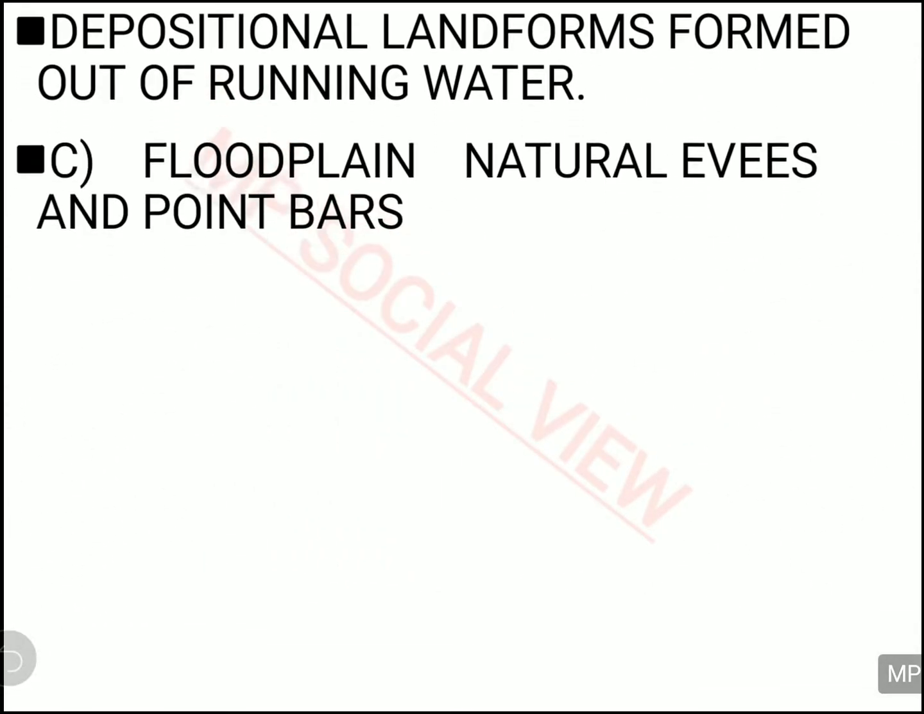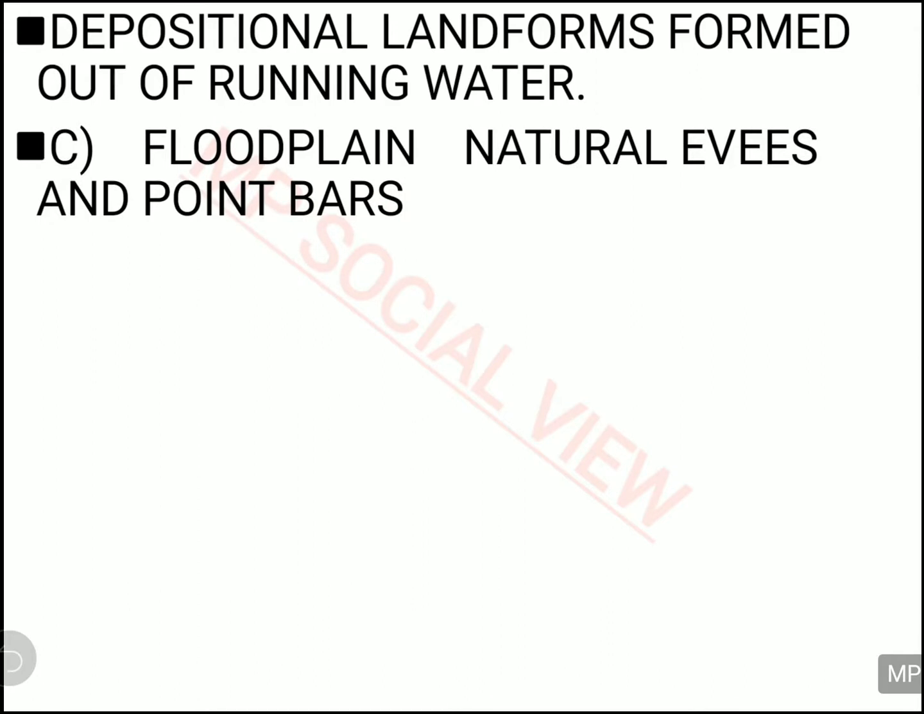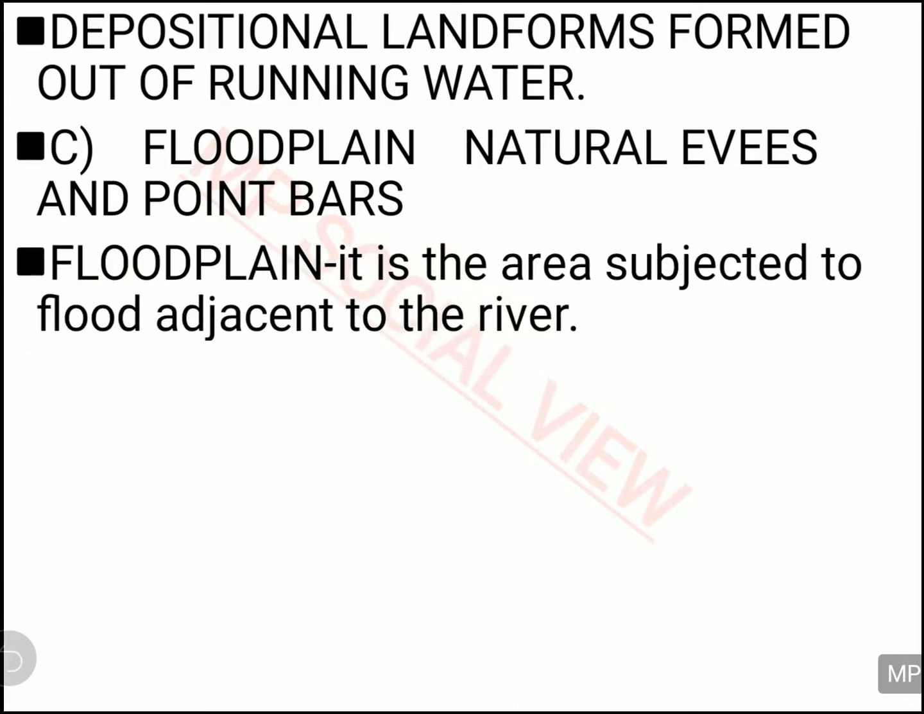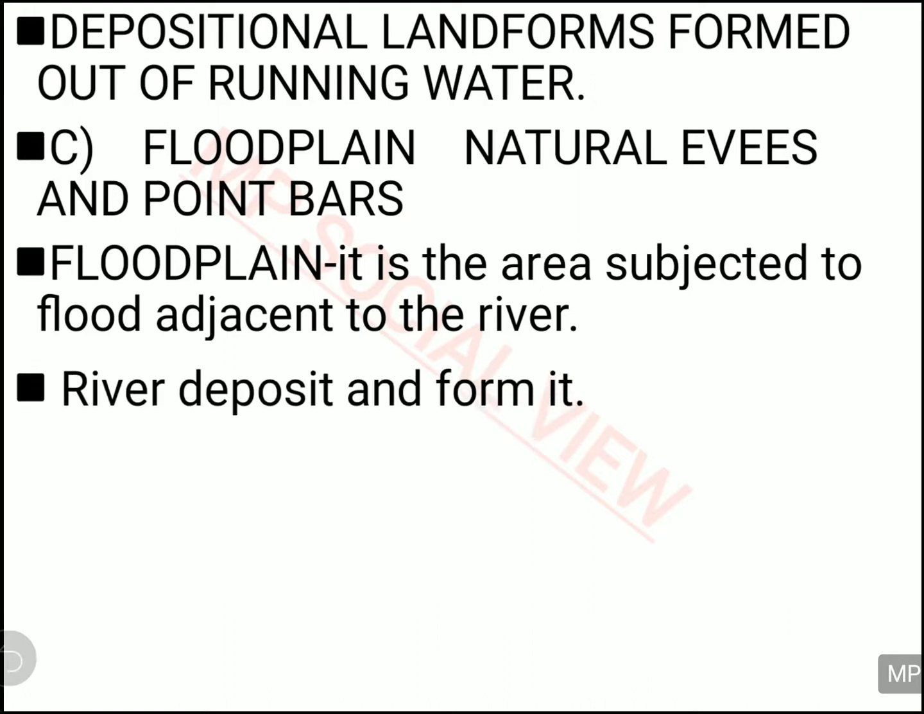Now, other depositional landforms of the river are floodplain, natural levee and the point bar. So what are these three? We will analyze one by one. Floodplain. Floodplains are actually the plain which is made by the river when the depositional material is brought during the floods. So in the floods they bring a lot of soil and other material and deposit it in a plain area, and that area is called your floodplain.